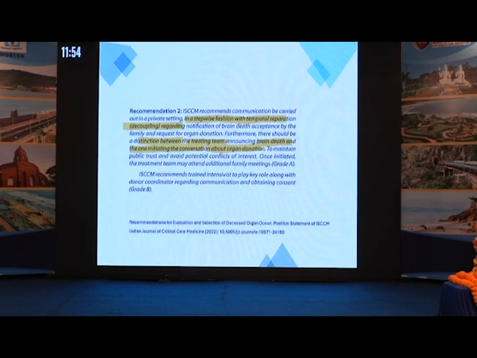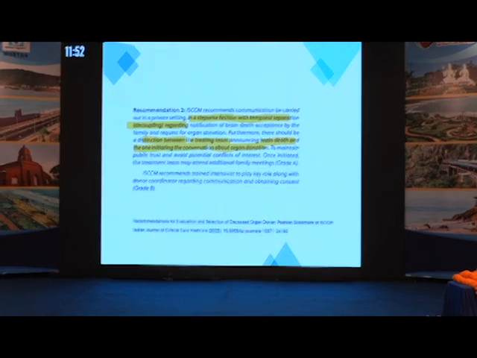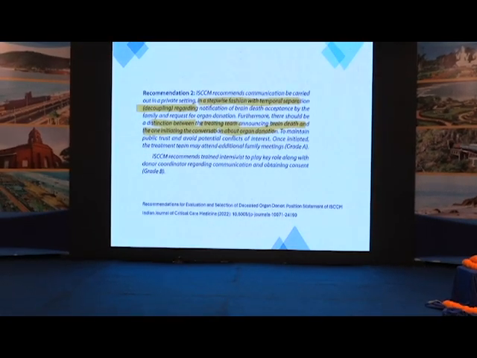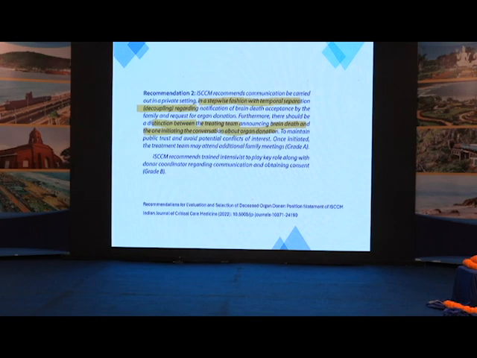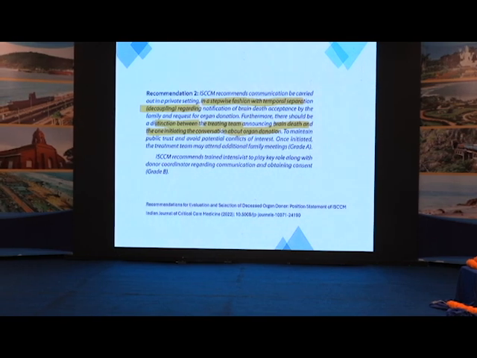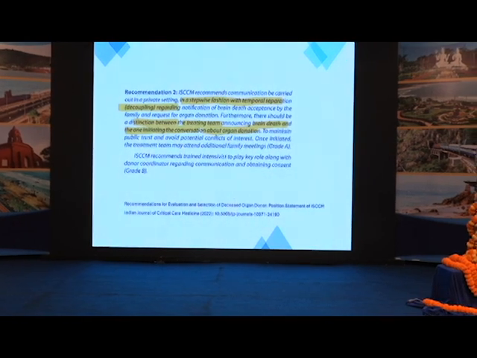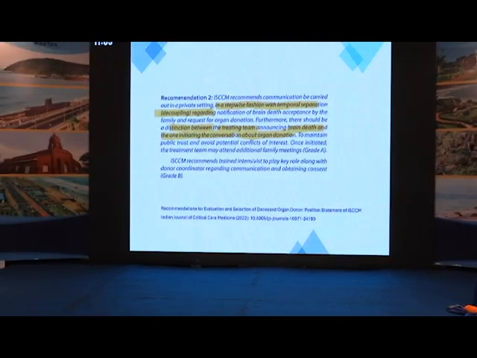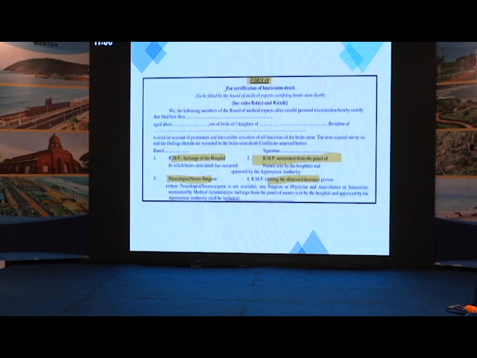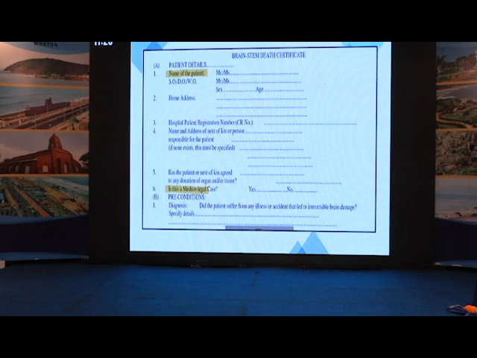Once the panel of doctors diagnose brain death, it should be communicated to the attendants in a stepwise fashion. The one who is diagnosing brain death and the one who is communicating should be temporally separated. Once the one who is communicating starts talking about organ donation, the treating team can join the further discussion. This is Form 10, which needs to be filled for certification of brain death. It needs to be signed by all the 4 doctors who have diagnosed brain death.